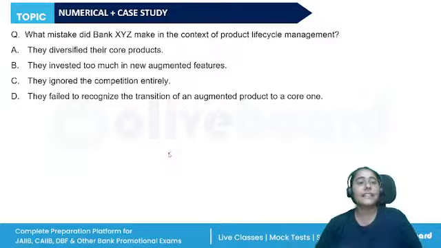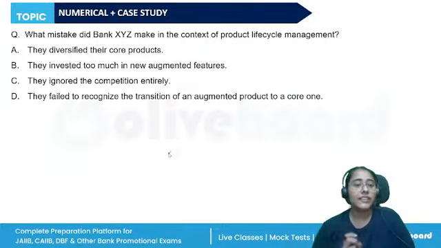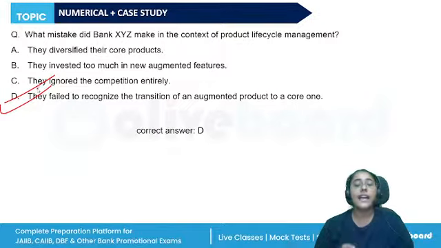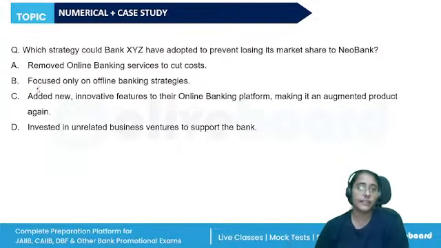What mistake did Bank XYZ make in the context of product life cycle management? Did they not diversify their core products? They invested too much in the augmented features. They ignored the competition. Yes, they failed to recognize that now all the competitors are offering online banking. They are featuring it as an augmented product and Bank XYZ failed to do it. That is why they had to face this gradual decline in sales.